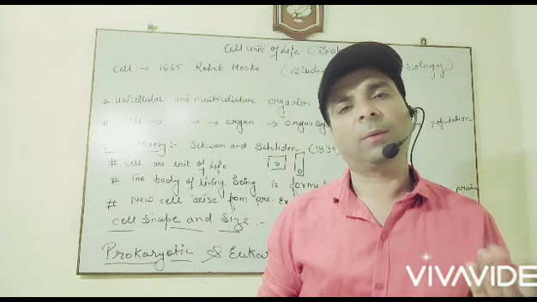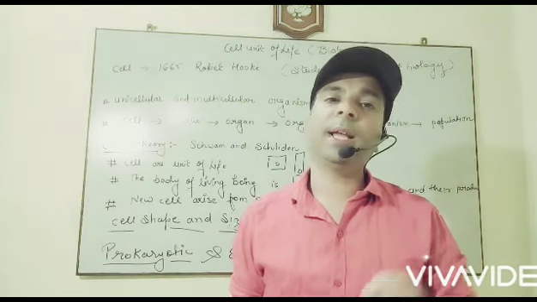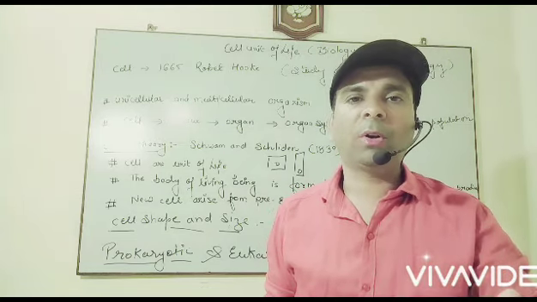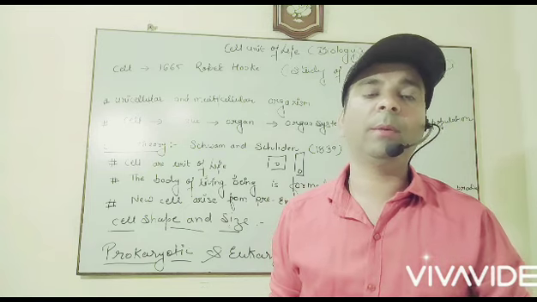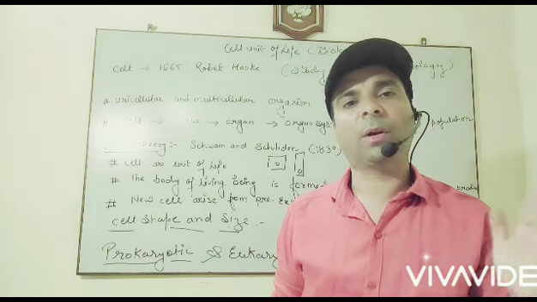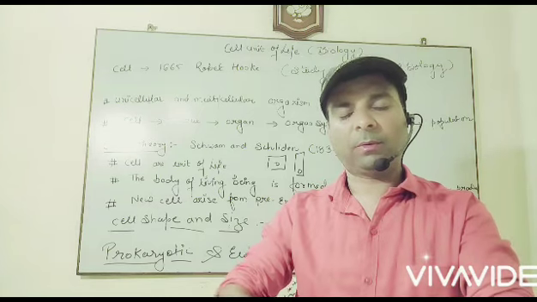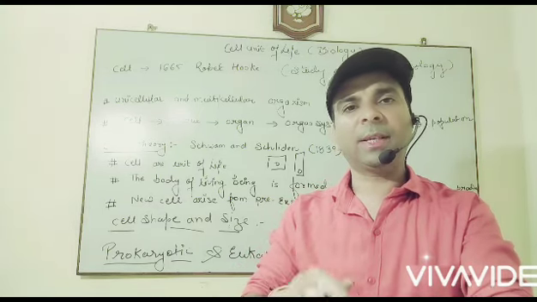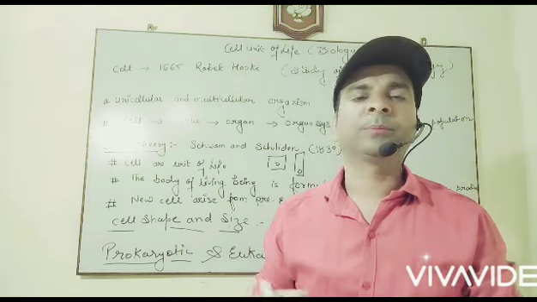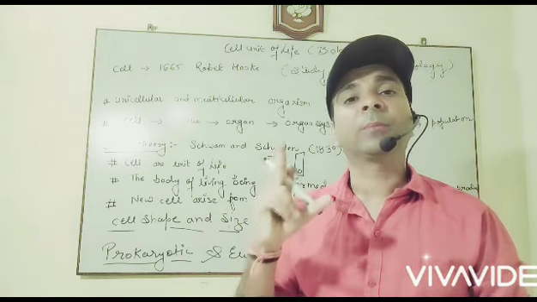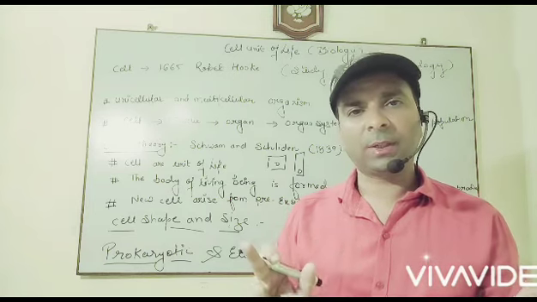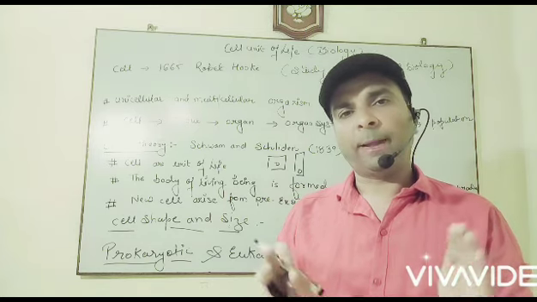Where is it present? Nerve cell कहाँ होती है? Nerve cells are present in every part of our body. What is the function? It is responsible for carrying the messages. हमारी बॉडी में जो messages हैं उनको ले जाने के लिए जरूरी है. They are responsible for transmission of messages. If you are cut here, what will happen? That message goes to our brain. यहाँ से message कहाँ गया? brain में. कौन सी cell लगी? They are governed by the nerve cell. So every cell has its own structure, its own function, and its own size.